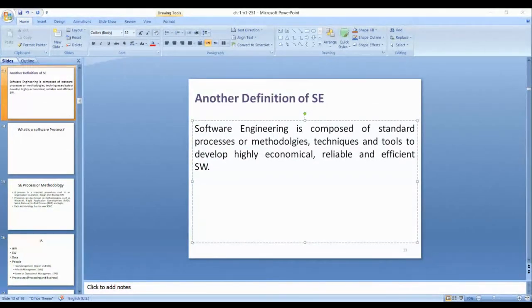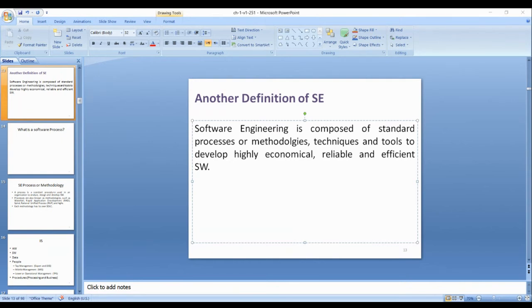So Google is highly efficient. Its response is between 1 milli to 1 second. So it's very efficient, the most efficient search engine in the world. Any question regarding economical, reliable, and efficient? Any question with respect to economical, reliable, and efficient software?